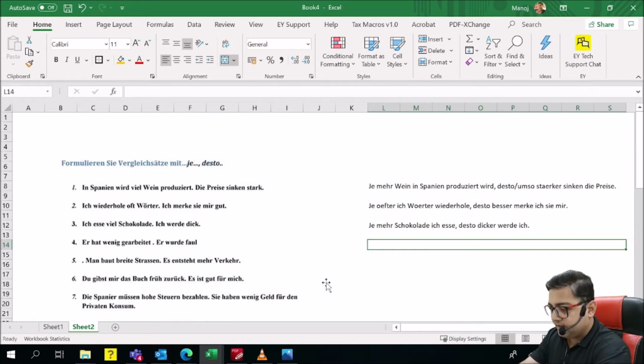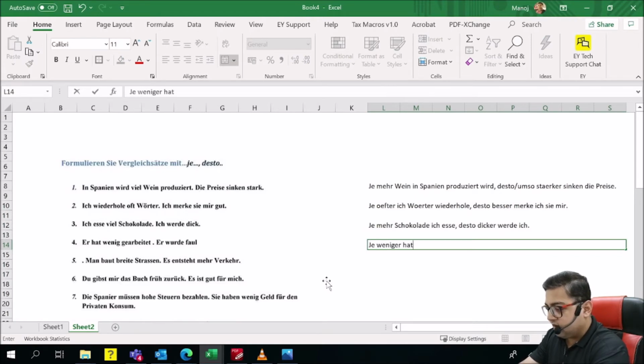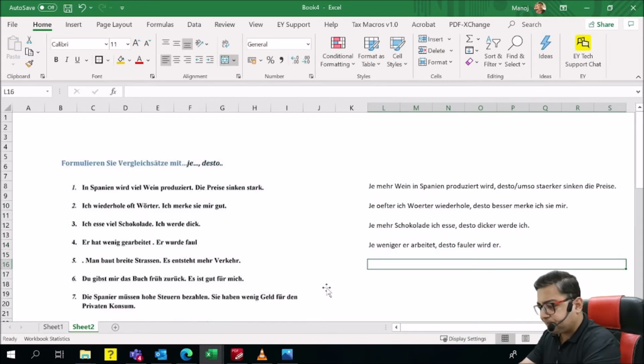Er hat wenig gearbeitet, wird faul. Je weniger er gearbeitet hat, or we take it in present, je mehr er arbeitet, desto fauler wird er. We just did it in present. That's okay.